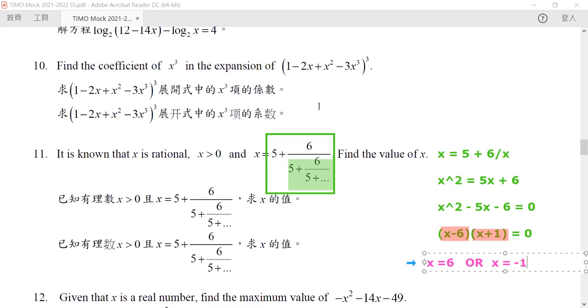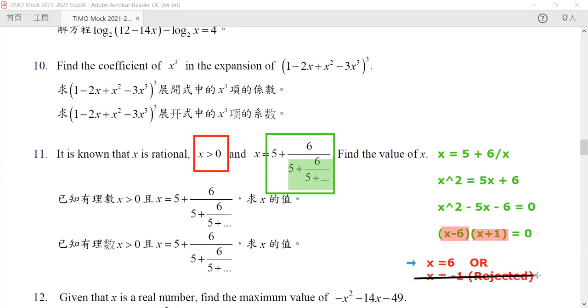But you do know that x cannot be equal to -1. Why? Because it was given by our question. We already know that x is greater than 0, so it cannot be equal to -1. So this one is rejected, and hence we have our answer: x is equal to 6. Okay, this is our question 11.